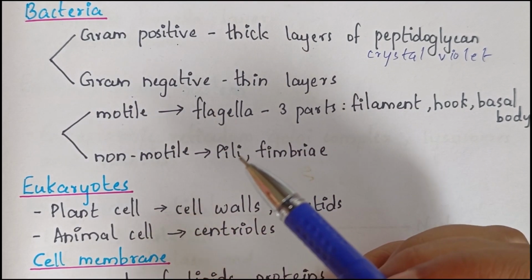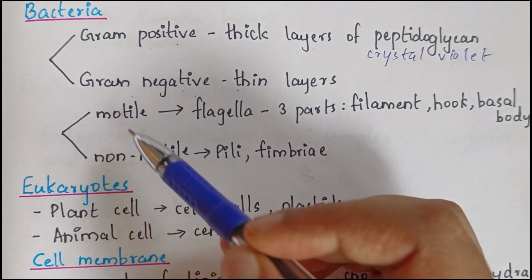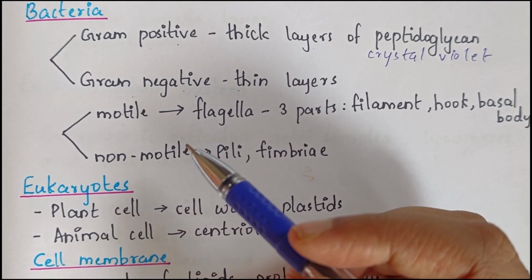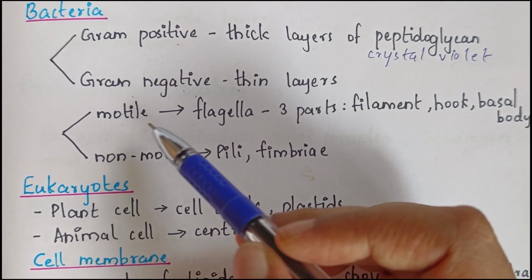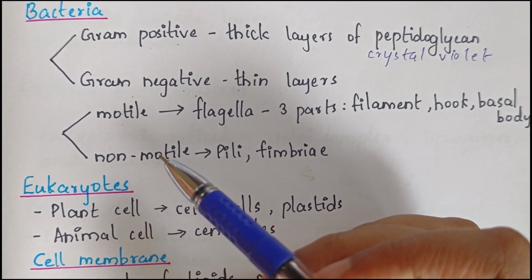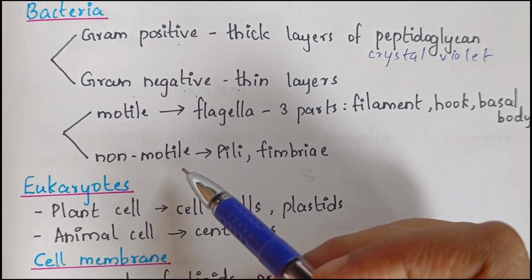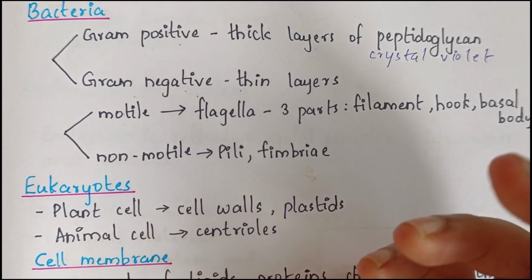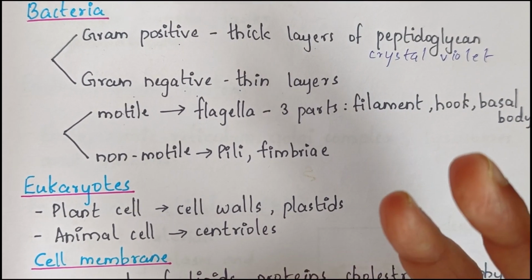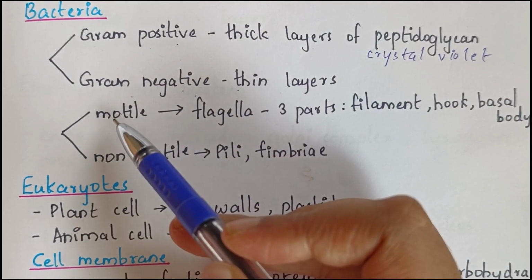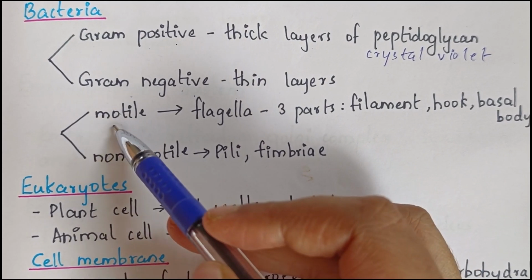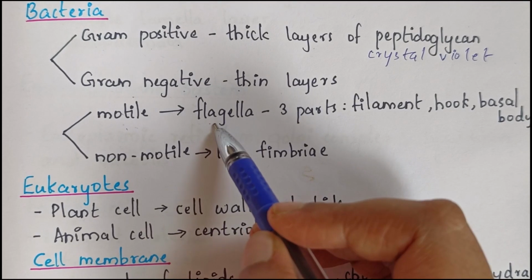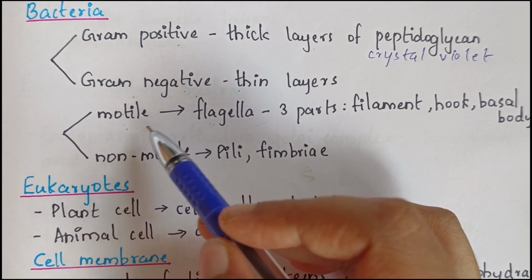Next classification is motile and non-motile bacteria. Basically, motile bacteria are those which are able to move. Those bacteria which are able to move are called motile, and those which are non-motile are not able to move. They will be mainly attached to some tissues or rocky substances, materials like that. In the case of motile bacteria, movement is due to a structure called flagella. Flagella help in the movement of these motile bacteria.